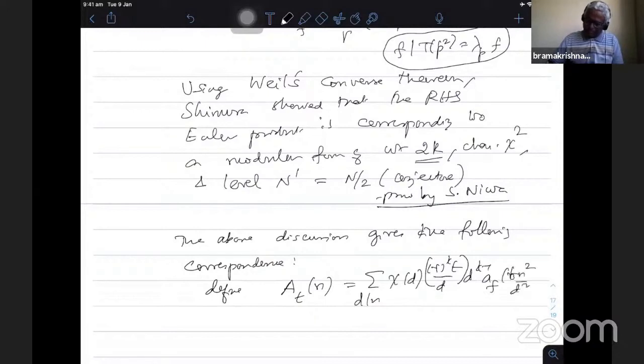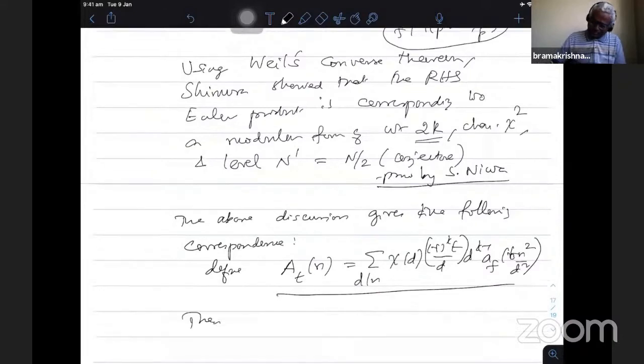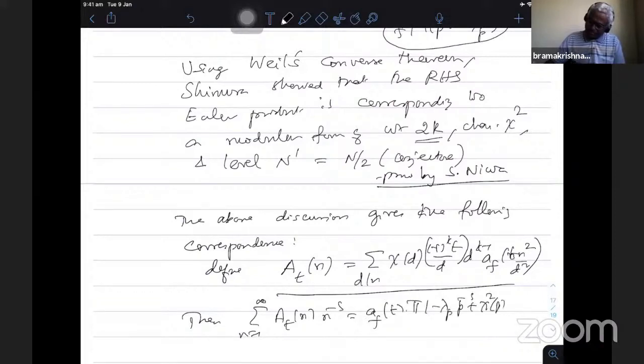When I define AT of n like that, then the sum over n equal to 1 to infinity of AT of n to the power minus s is nothing but AF of t times the product of 1 minus lambda p to the power minus s plus chi square of p to the power 2k minus 1 minus 2s, inverse.